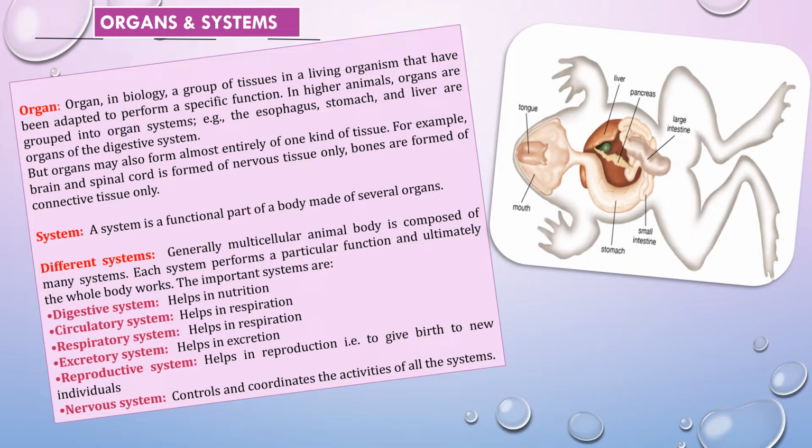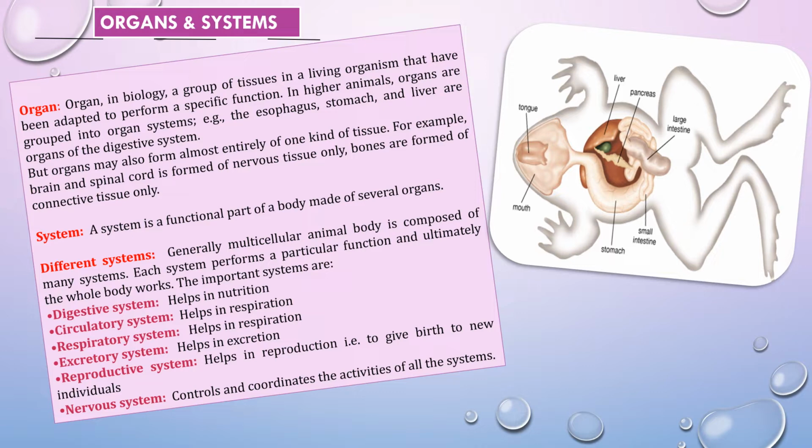Now my next question is, what is a system? A system is a functional part of a body made of several organs. Just now I explained. Generally, a multicellular animal body. Why am I using the word multicellular? Because more than one cell. An animal body is made up of more than one cell. That is the actual meaning of multicellular. So generally, a multicellular animal body is composed of many systems. Each system performs a particular function, and ultimately the whole body works.